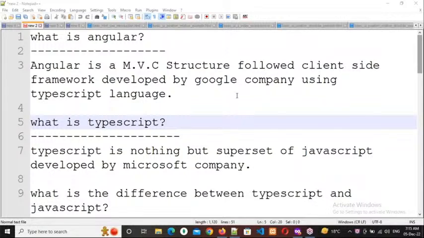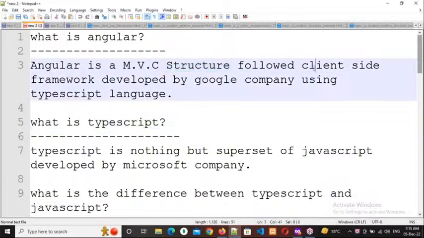I will explain about the MVC structure a little bit later. Now coming to this client-side framework.